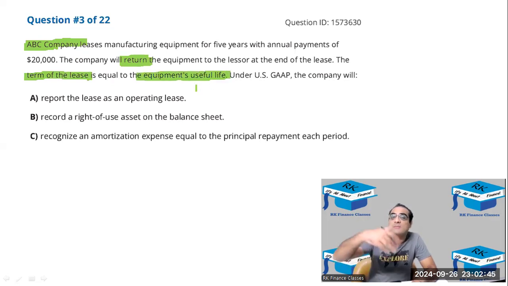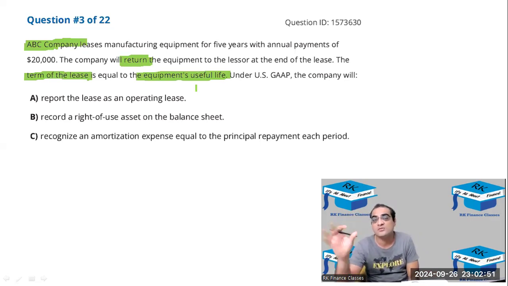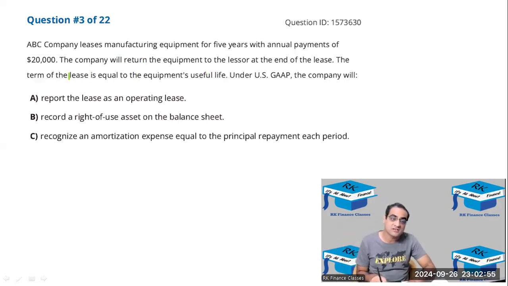मतलब वो machine जब वापस दिया जाएगा, when ABC company will return that machine, it is technically going to be useless because its life would be over, because the term of the lease is equal to the equipment's life. Matlab, when the machine is going to be returned, technically it will be like a pointless thing, and hence it's a long-term lease, and hence it's a financial lease, also called a capital lease.